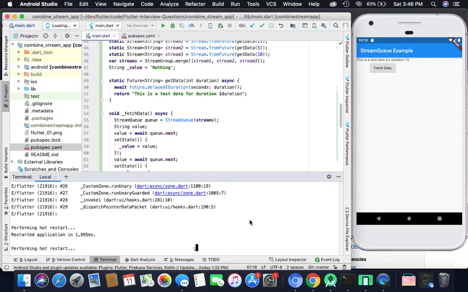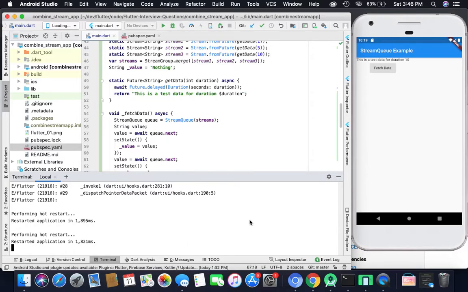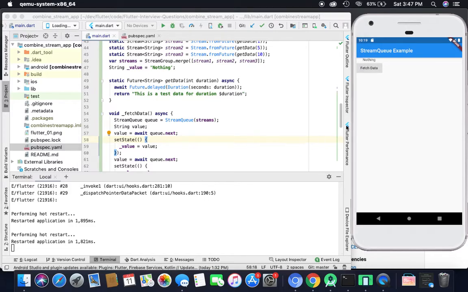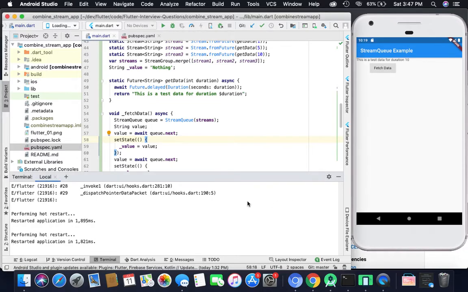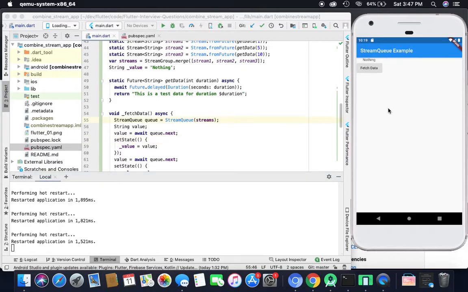Again I am running it. So first of all, in the first run you can check that directly 10 is coming. That may be some exception, or I previously ran that, so that's why that stream is there. But now if I rerun it again, you can see that the fetch data will again give us 10. Okay, let me rerun again. So that is taking the last value. Okay, it should work now.